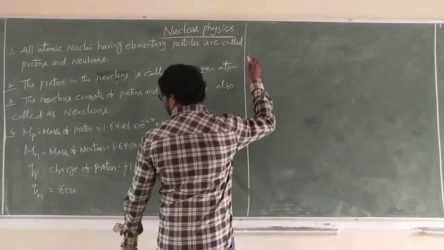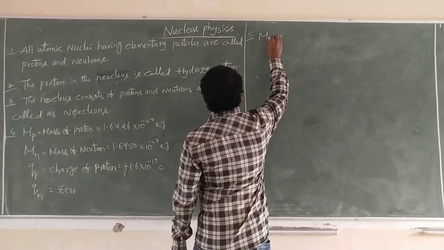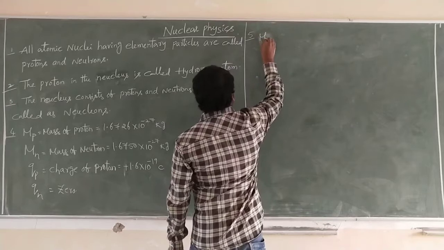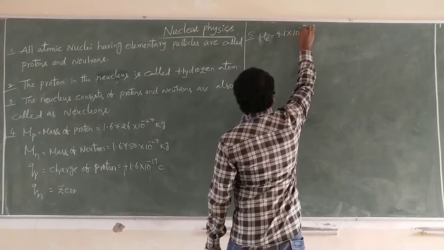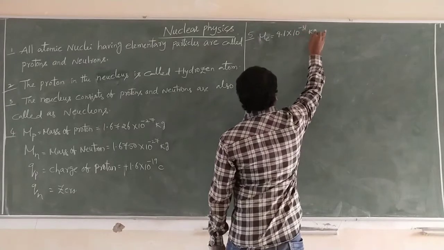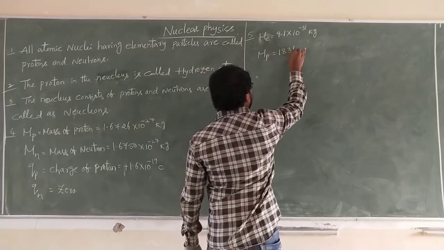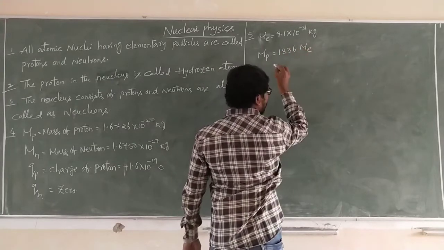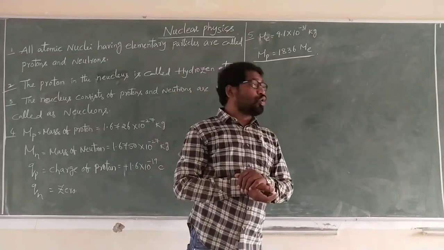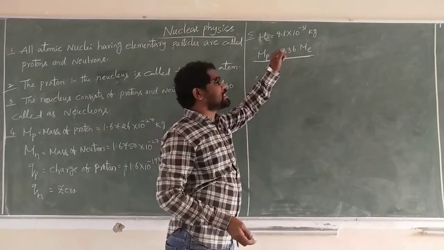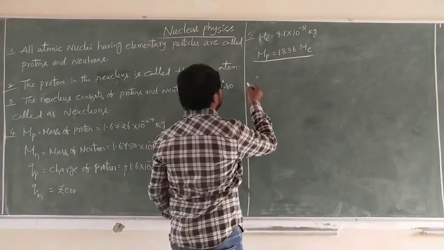Next, fifth one. Mass of electron is equal to 9.1 into 10 power minus 31 kg. Mass of proton is nearly 1836 times the mass of electron. Mass of proton is greater than 1836 times the mass of electron. Okay. Next.